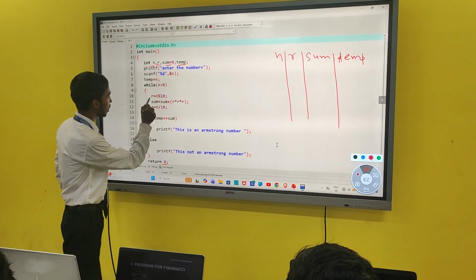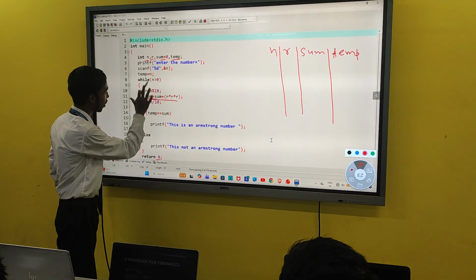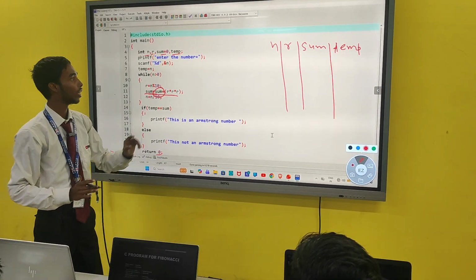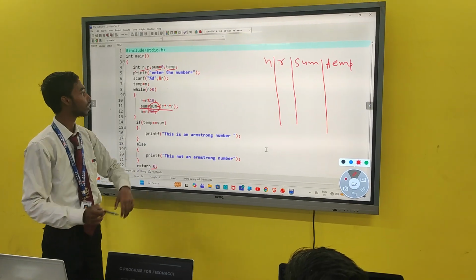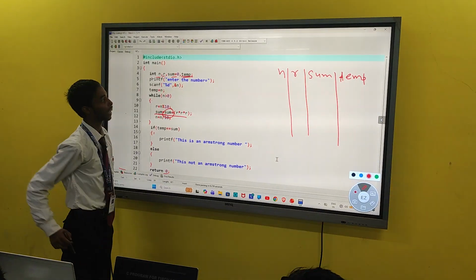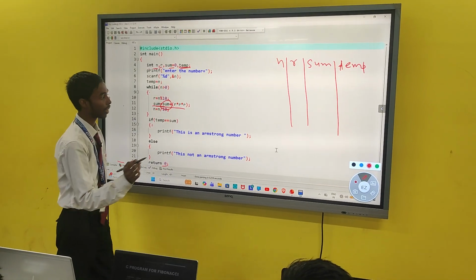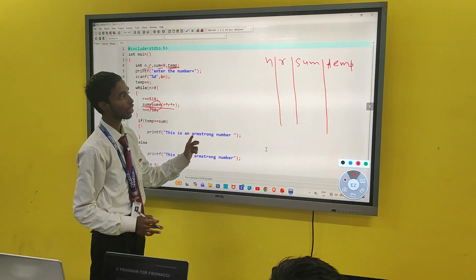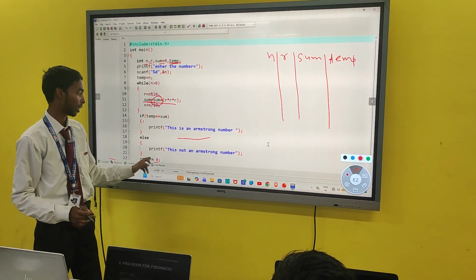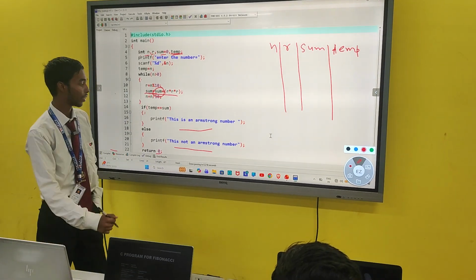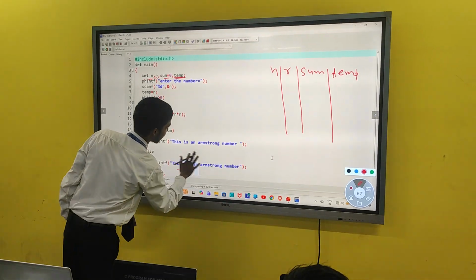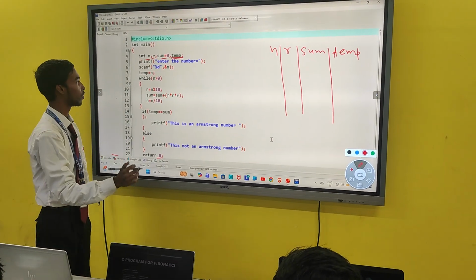Sum: when this line of the while block executes, whatever the value of sum is, I will keep in sum. Now temp, I have taken temp to match the number I have taken initially, and if the number matches, then this will print Armstrong number. If the number does not match, this will print not an Armstrong number. Now I will discuss what is going on in memory.